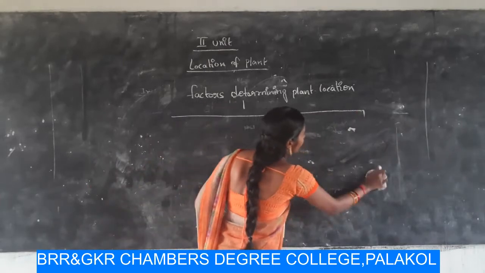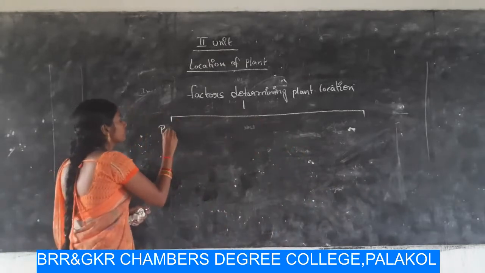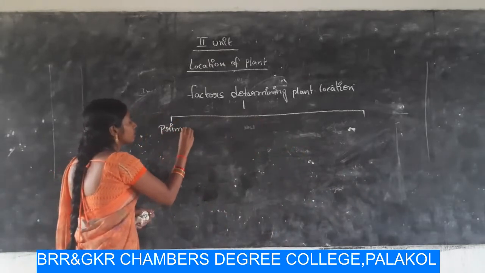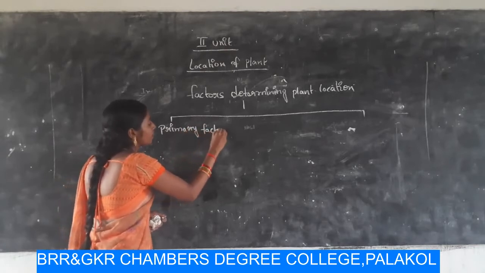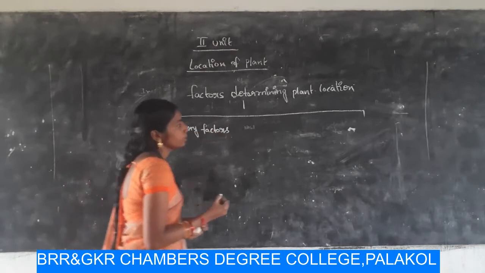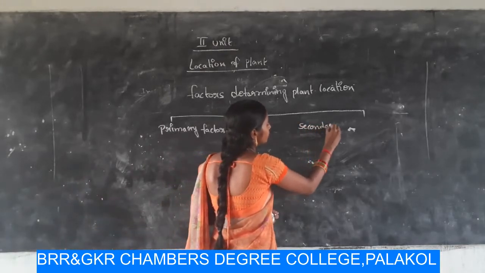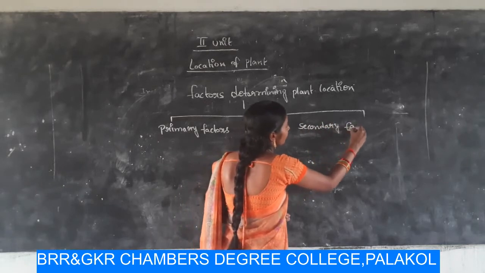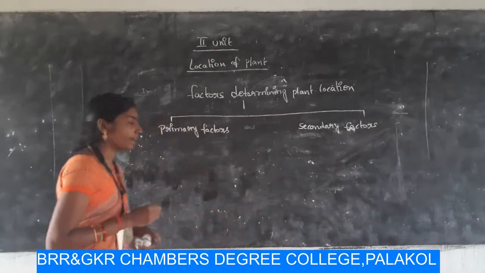First one, primary factors. The next one, secondary factors. Primary factors and secondary factors.